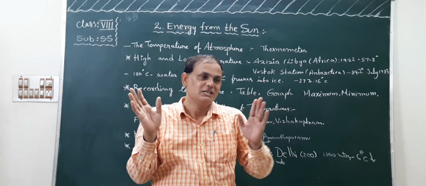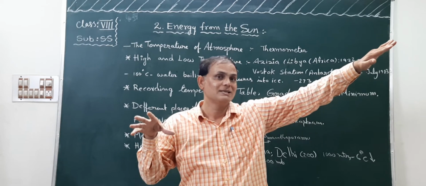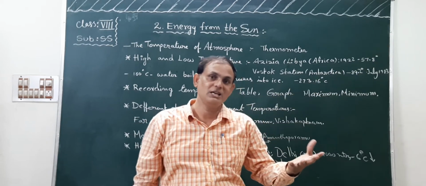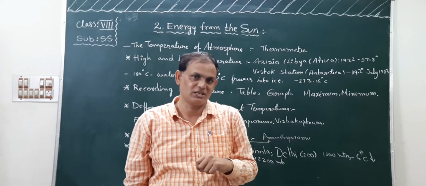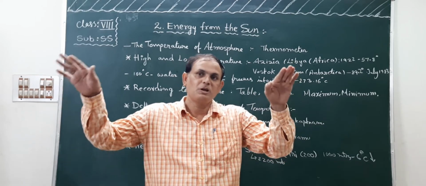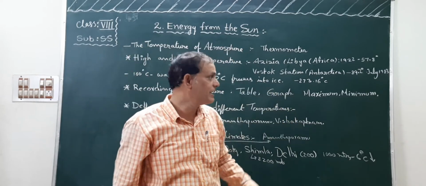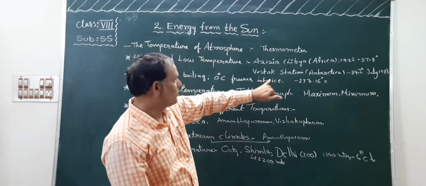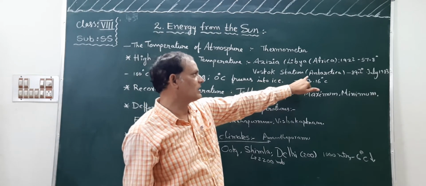Why? Because these places are far from the sun's rays, so they receive only a small fraction of heat. That's why those places are almost covered by thick snow throughout the year. For example, Vostok Station in the continent of Antarctica.